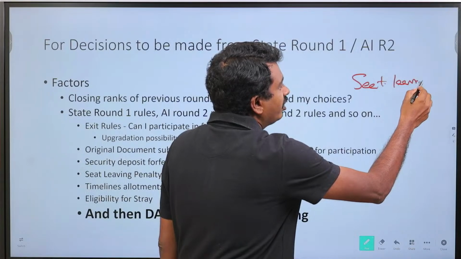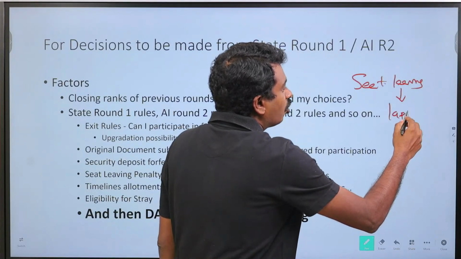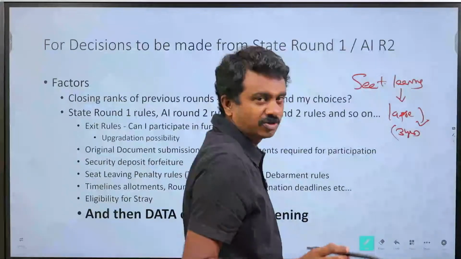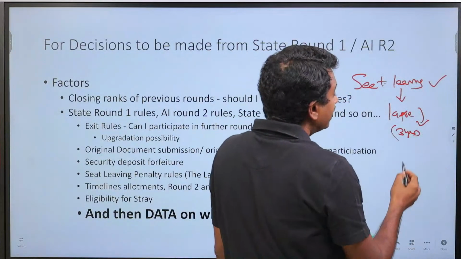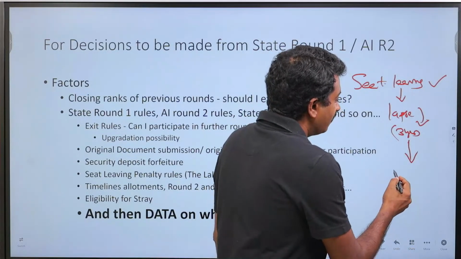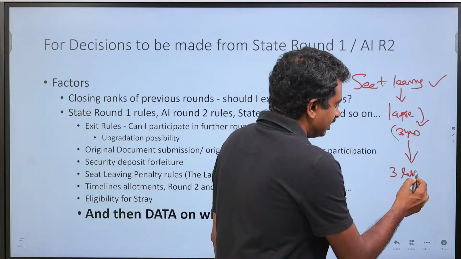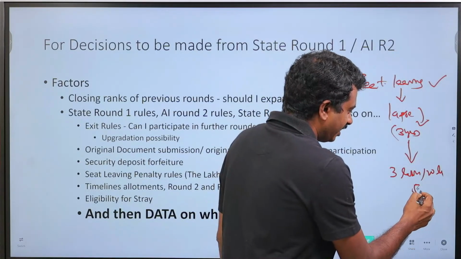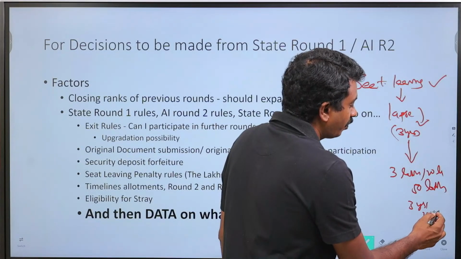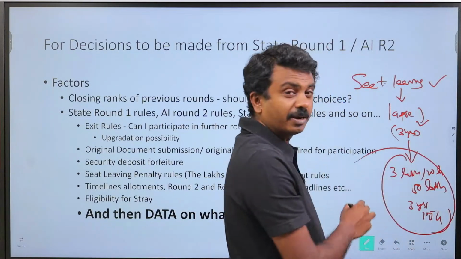This seat is going to lapse and nobody is going to join the seat for the next 3 years. Usually this is what is called course discontinuation or seat leaving penalty. Therefore, a seat leaving penalty is levied, which is to the tune of 3 lakhs, 10 lakhs or even up to 50 lakhs, or 3 years course fee. Let us say for deemed, 50 lakh fee, 1.5 crores. When does this become applicable?